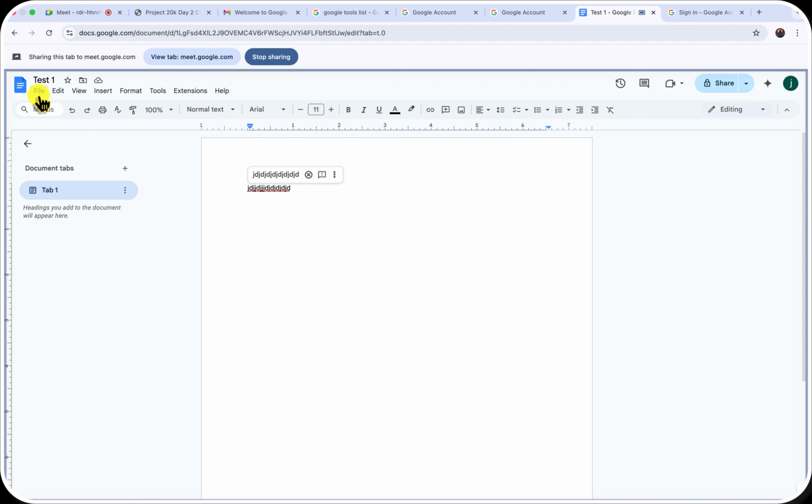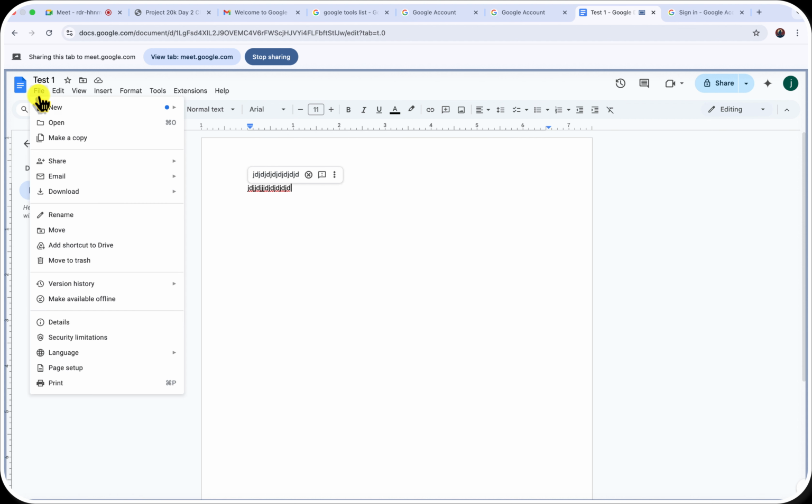So then back in here we have the files. On these files, this is very important. In fact, if you don't want to learn anything about Google tools, please learn this part of the files. Here it allows you to make a copy. If you want to duplicate this document, all you need to do is make a copy.